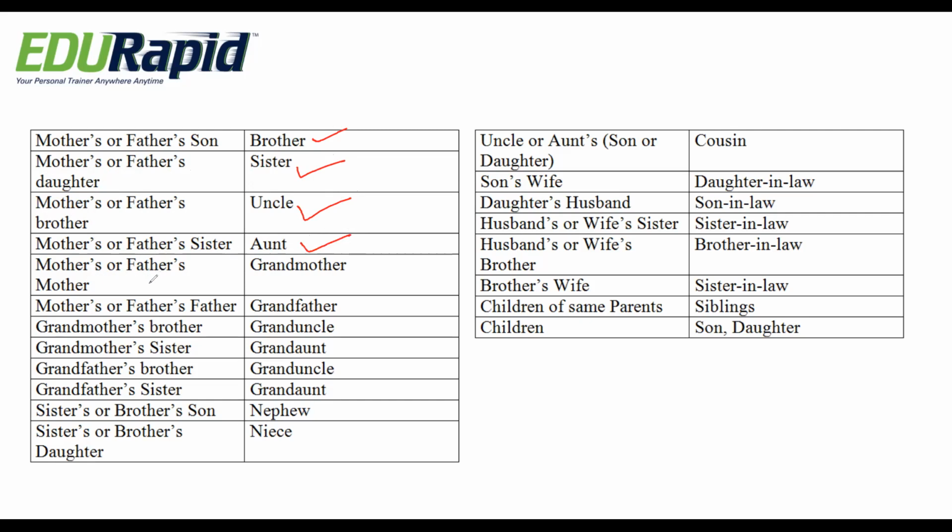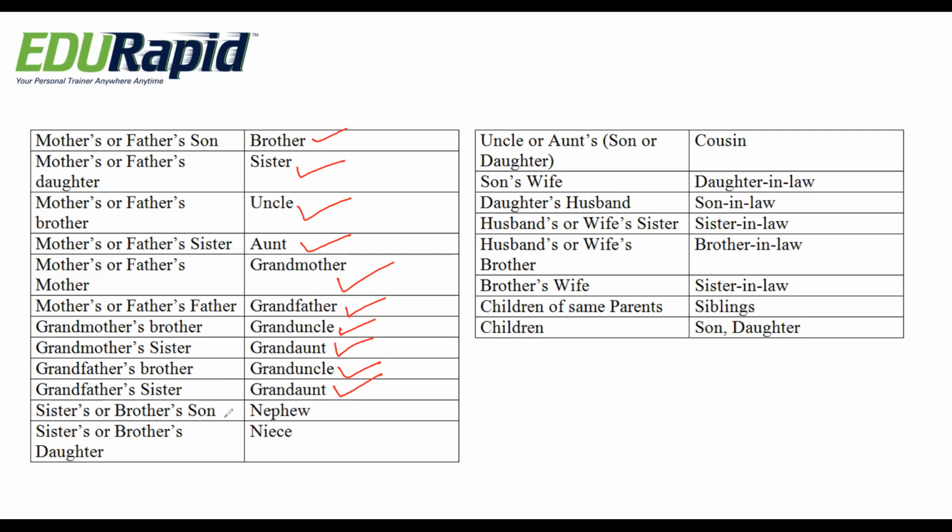Father or mother's mother means grandmother. Next one, father or mother's father. Father's father or mother's father is grandfather. Next one, grandmother's brother is grand uncle. Grandmother's sister is grand aunt. You have to see the gender. For brother it is uncle and for sister it is aunt, and like that grandfather's brother is grand uncle, grandfather's sister is grand aunt.